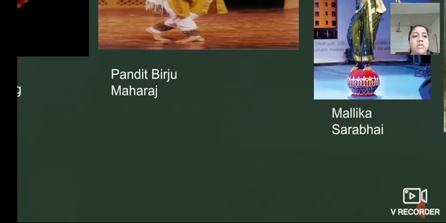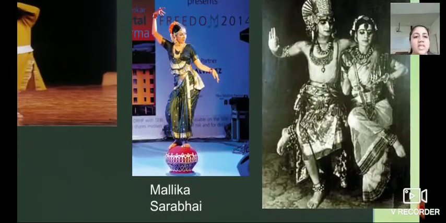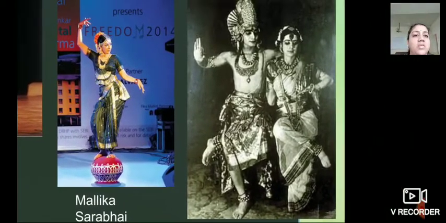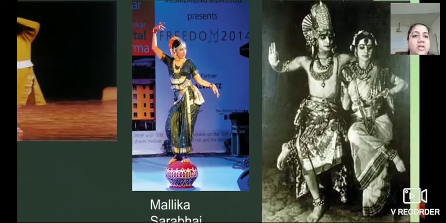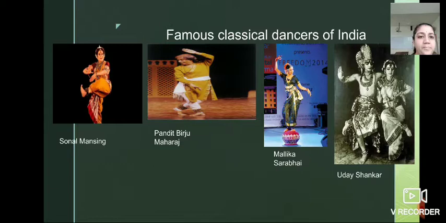Mallika Sarabhai, and here Uday Shankar. It is the oldest photo of Uday Shankar. So these are the famous classical dancers of India. Understood?